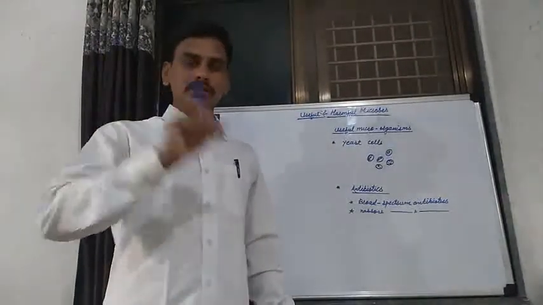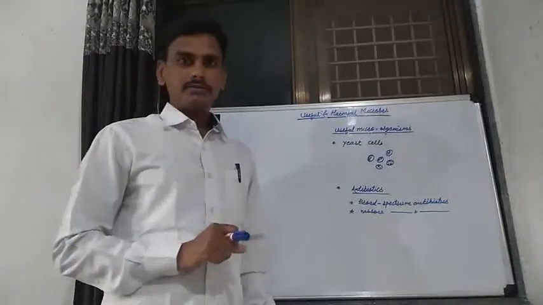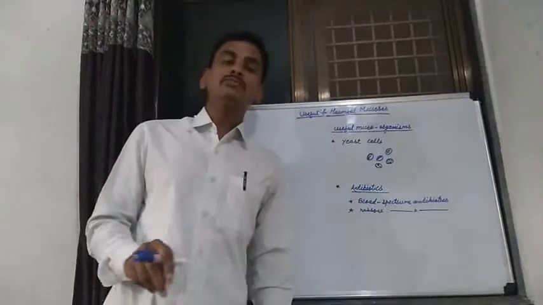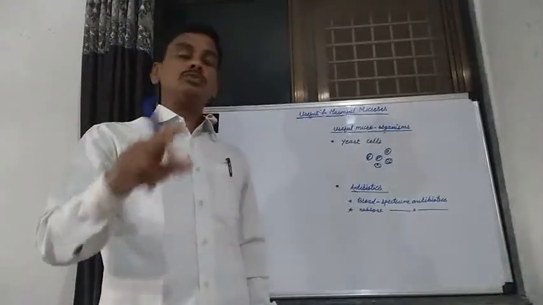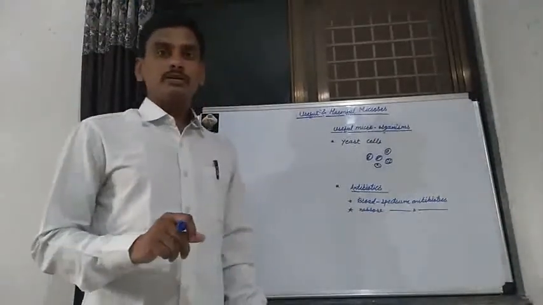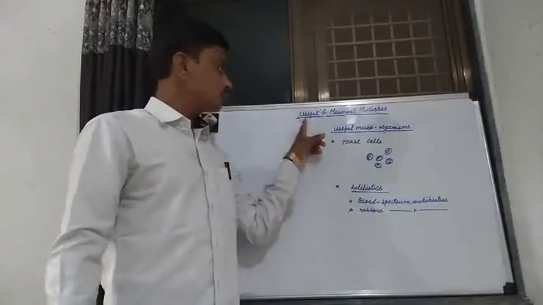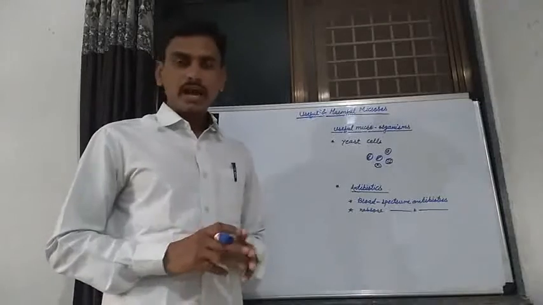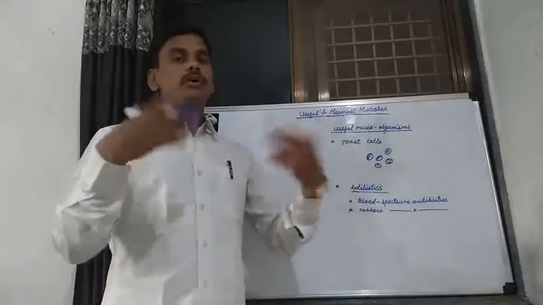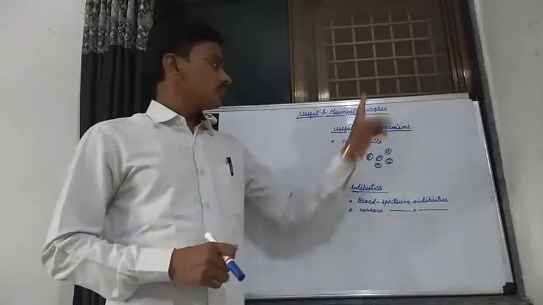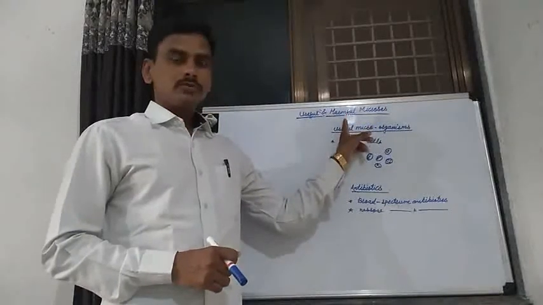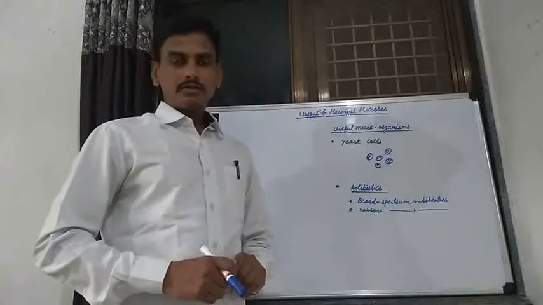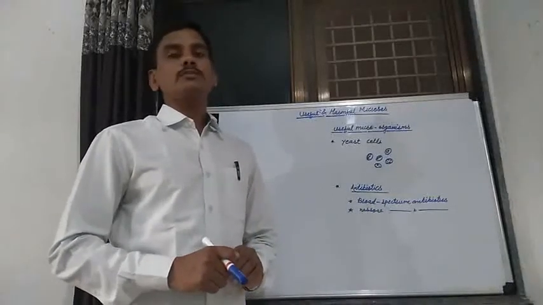These microorganisms are useful to plants, to animals, and also to human beings. These are known as useful microorganisms. And some of the microorganisms are harmful to other living organisms. Those harmful microorganisms are known as pathogens.